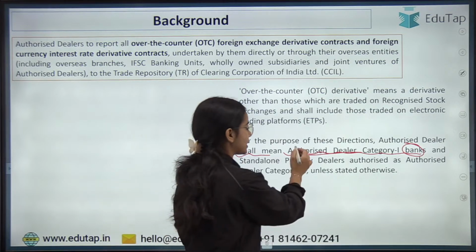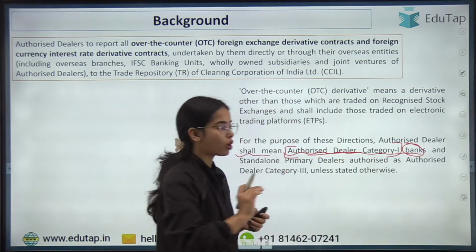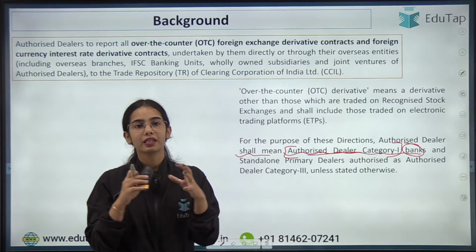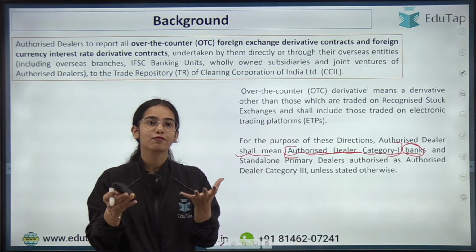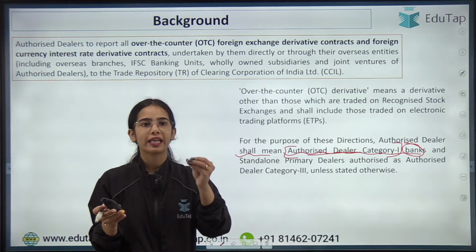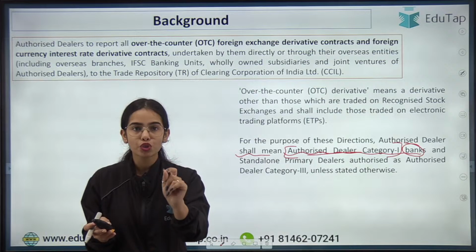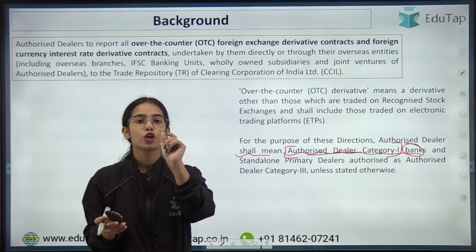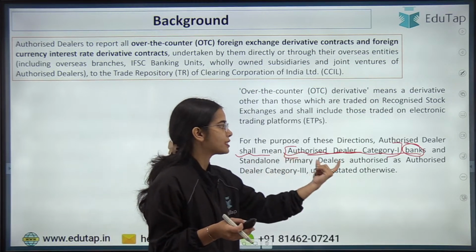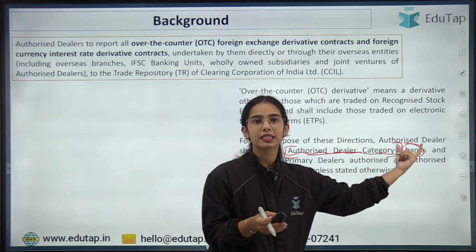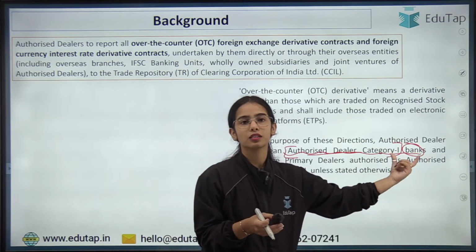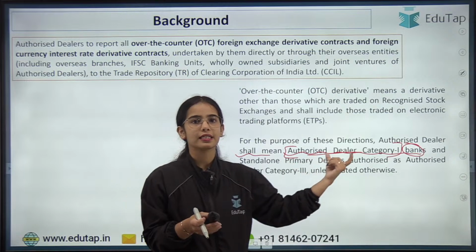Okay, so authorized dealer category 1 can get involved in the maximum of the foreign exchange transactions, and authorized dealer category 1 usually consists of banks. So banks are present in authorized dealer category 1. The banks can easily get the certification of authorized dealer category 1.